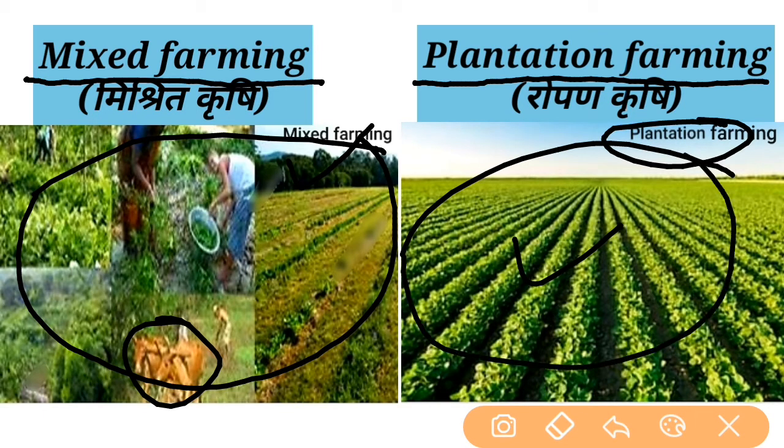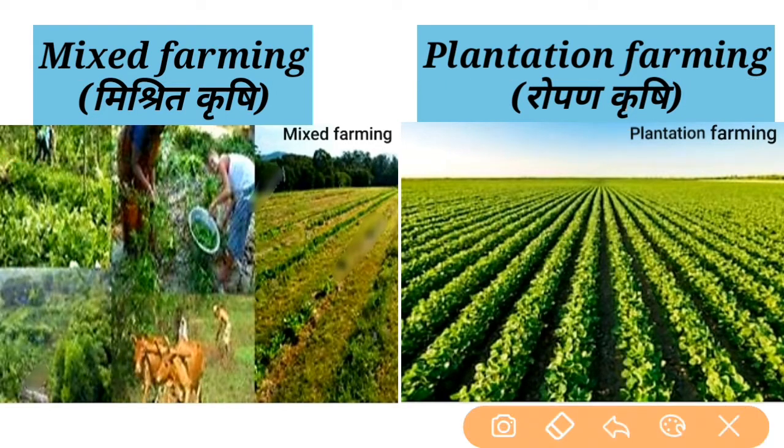So this is the main difference between these two: we can grow many, more than two crops in mixed farming, and we get production from only a single crop in plantation farming. So this is the main difference. Now we will talk about the similarities between these two.